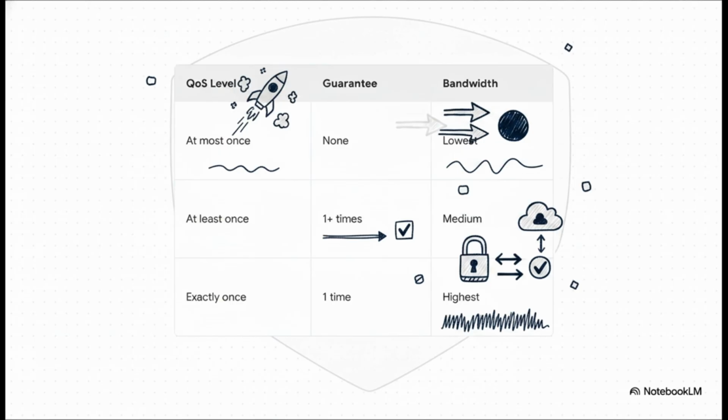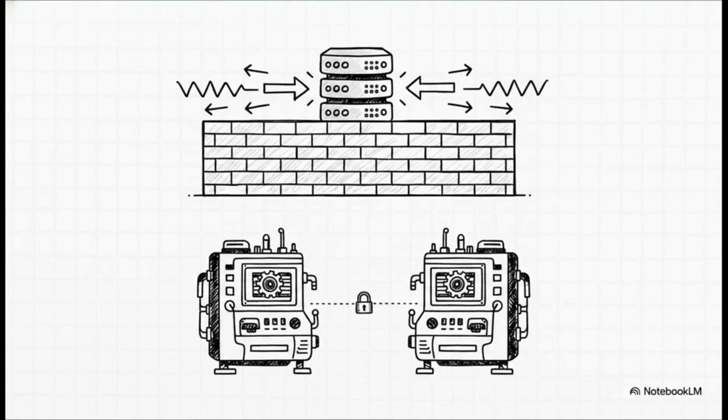Then you have at least once, which guarantees the message will get there, but it might accidentally get delivered a few times, so it uses medium bandwidth. Finally, exactly once is the highest guarantee. It ensures the message arrives perfectly, exactly one time, but it eats up the most bandwidth because of all the back and forth confirmations. You basically just pick the right level based on whatever limits your specific device has. Now, to keep all this secure, MQTT architecture usually hides the broker safely behind a firewall, relying mostly on outbound traffic from the clients to keep the bad actors out.